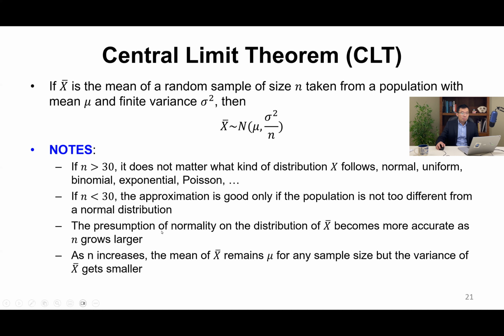The presumption of normality on the distribution of x bar becomes more accurate as the sample size becomes bigger and bigger. As n increases, the mean of x bar remains mu for any sample size, but the variance of x bar gets smaller. Getting smaller means if we increase n, the variance actually gets smaller.